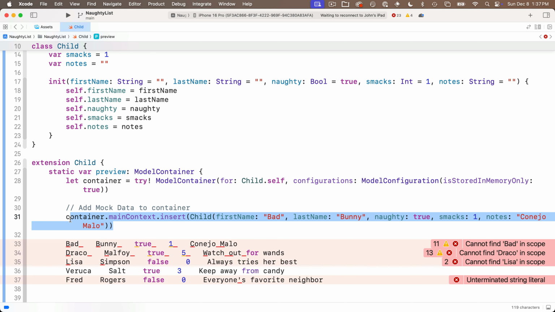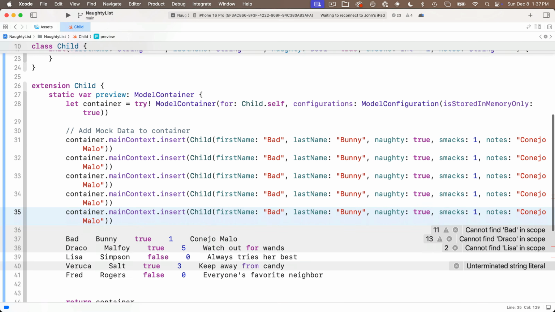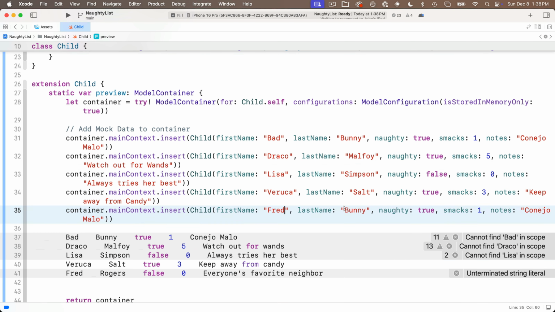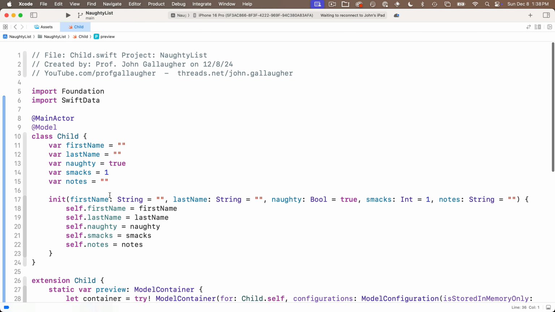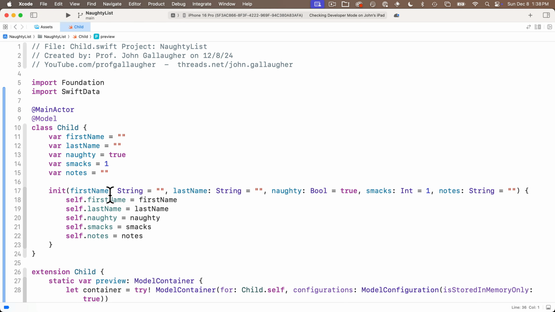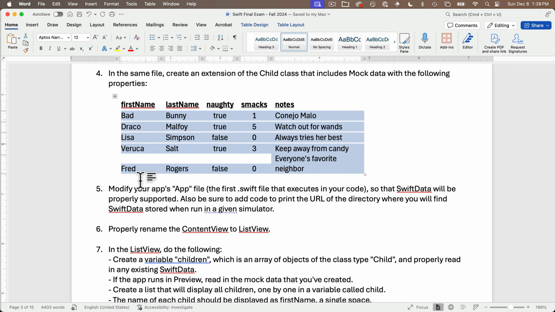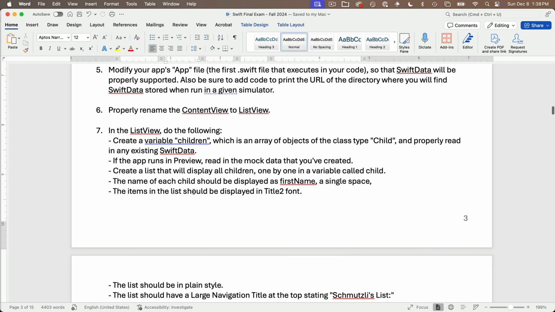Then I'll copy this line, paste it down below 4 times, and fill it up with all this extra data. I'll delete the text I pasted below just so that I didn't have to tab back and forth. Again, the technique should be very familiar, and you've got review lessons if you need to go back for more of a description. Then let's head over to question 5, which wants us to modify the app file.